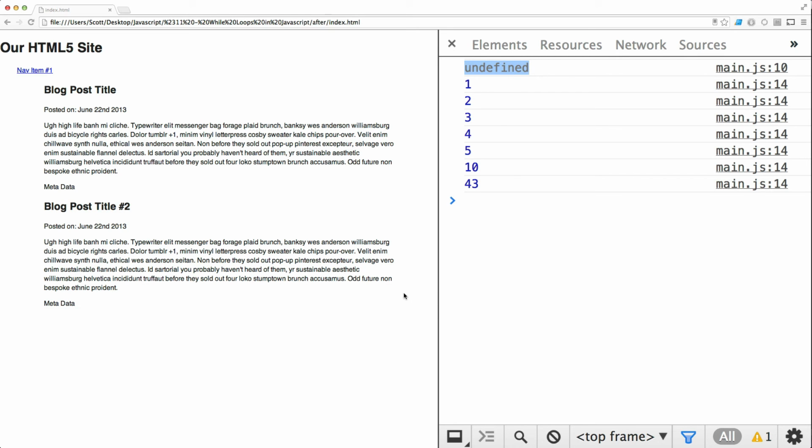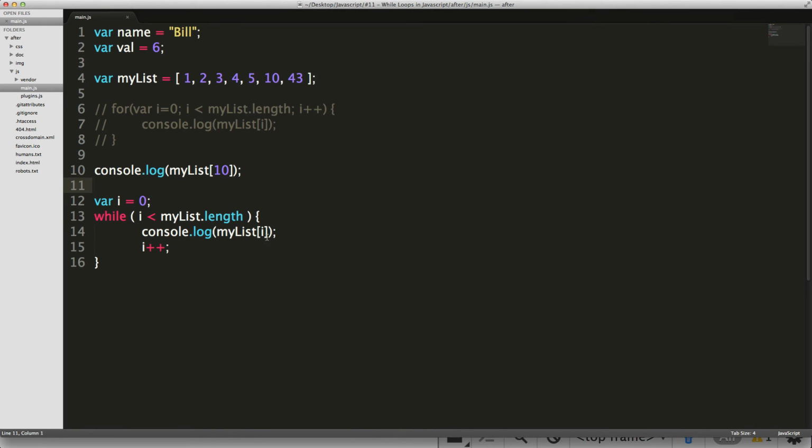Now, if the condition of this while loop comes back as undefined, the loop is going to stop running. So instead of checking whether i is less than myList.length, we can just say myList[i].